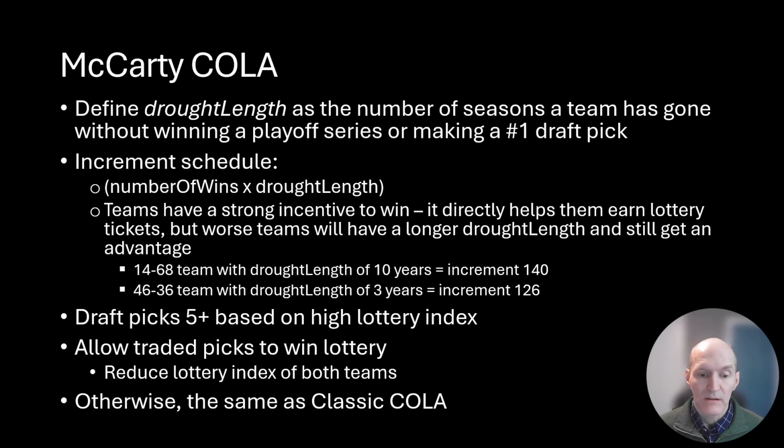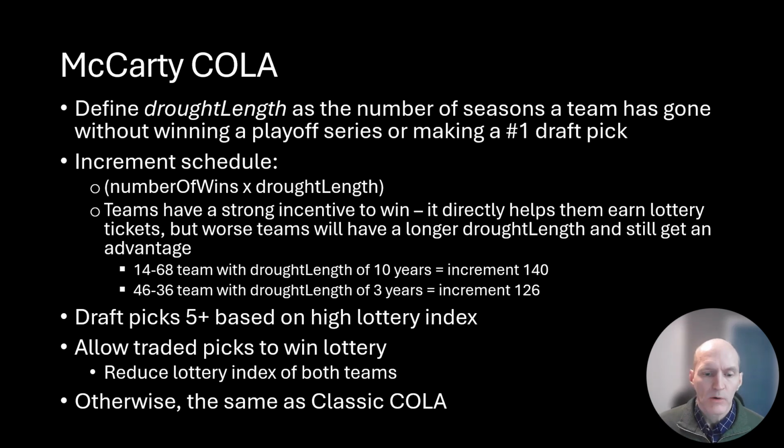However, notice that it's multiplied by drought length, which means that the bad teams are getting more lottery tickets. So they are being favored even though teams are incentivized to win. And consider at the extreme, I took these numbers by looking at the past 7 years. The lowest win total was 14 wins, and the highest win total that wasn't in the playoffs was 46 wins. With McCarty COLA, if the playoffs and the lottery were totally spread out evenly, on average, teams would have a drought length of 3 before it gets reset.